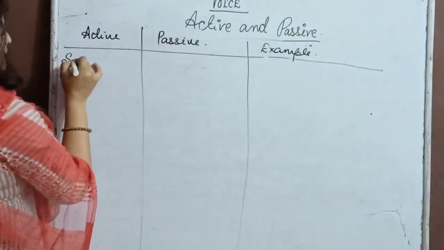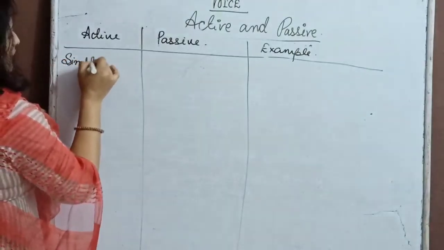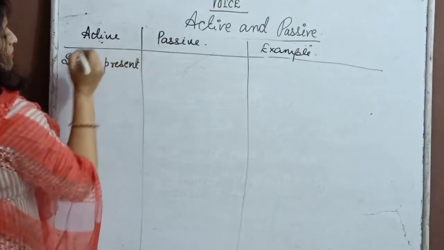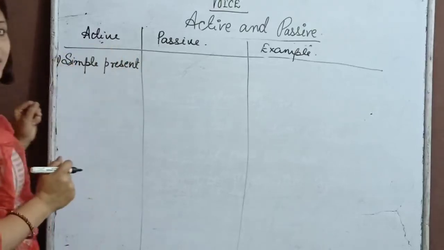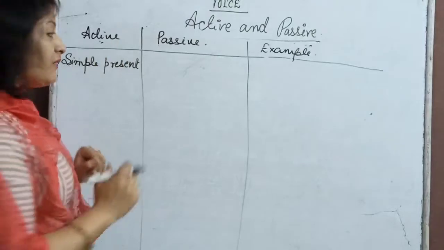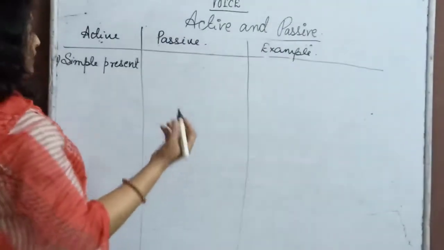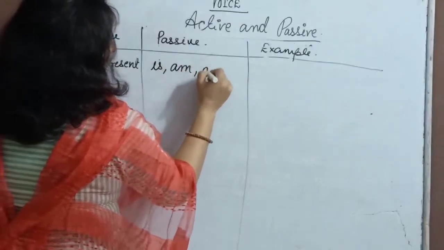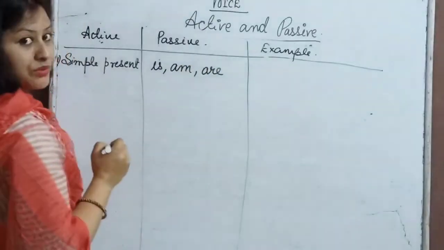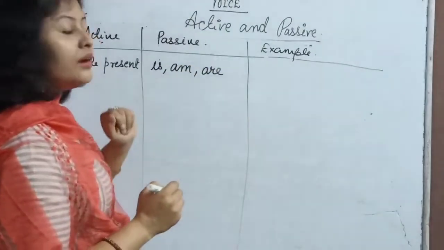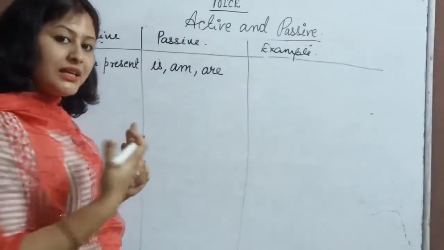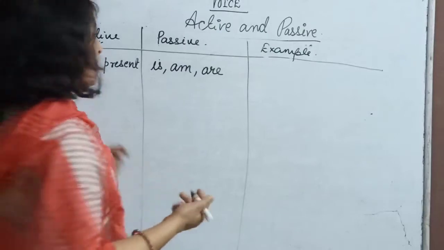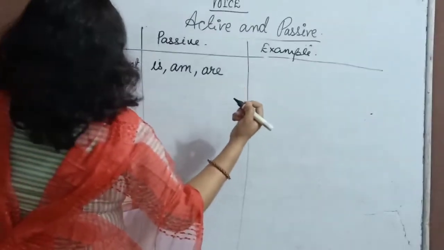Active. So simple present. If our sentence in active voice is in simple present, how will it change? When we change it into passive, we will use is, am, are. And the rest everything is just as I told you in our simple steps. Let me show you an example.